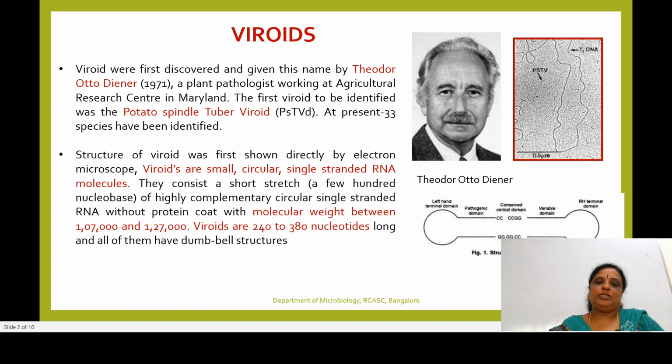Then how are these viroids? As we all know, these viroids can be seen directly only through electron microscopy. So here I have put the view of an electron microscope where we could see small fragments. These are the ones which were identified as PSTV, that is potato spindle tuber viroid. So it can be seen only through electron microscopes.